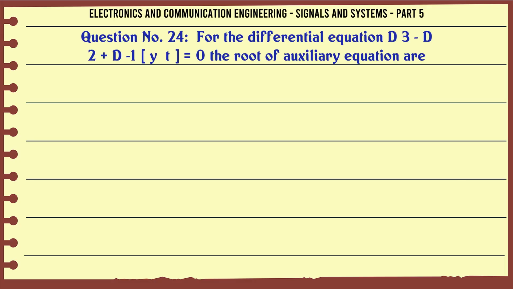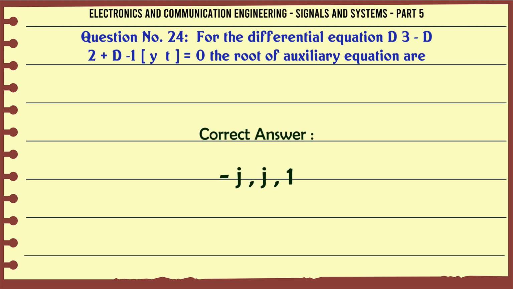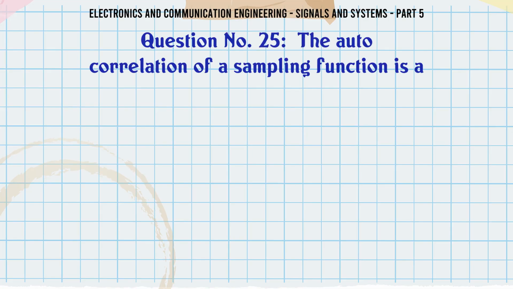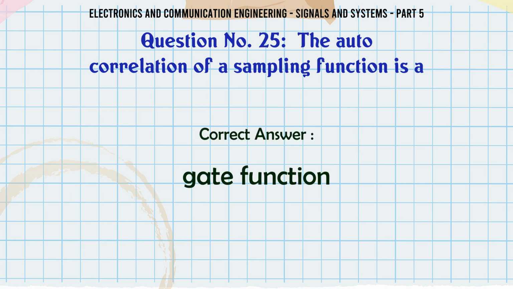For the differential equation d³y/dt³ + d²y/dt² + dy/dt + y(t) = 0, the roots of the auxiliary equation are A: ±j, -1, B: ±j, -2, C: -1, ±2j, D: 1, ±2j. The correct answer is ±j, -1. The autocorrelation of a sampling function is A: triangular function, B: gate function, C: signum function, D: none of the above. The correct answer is gate function.